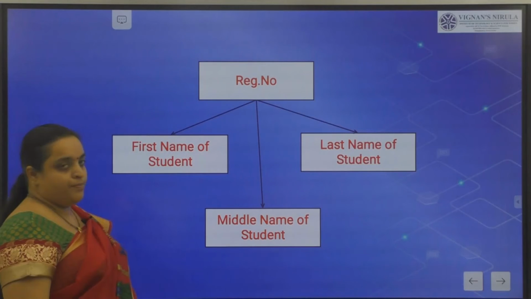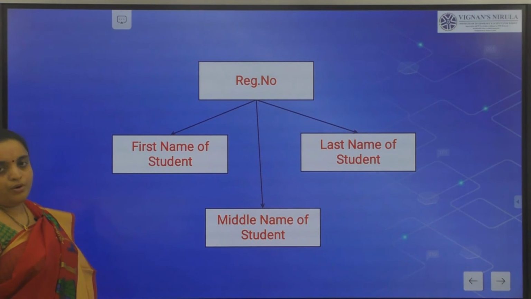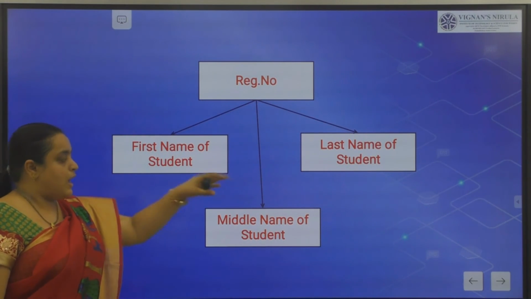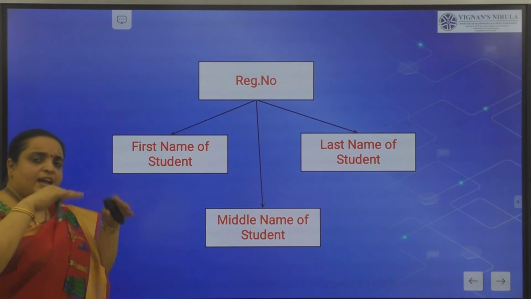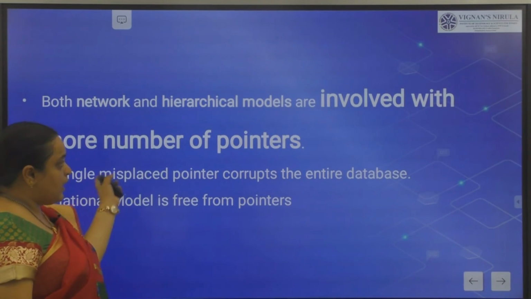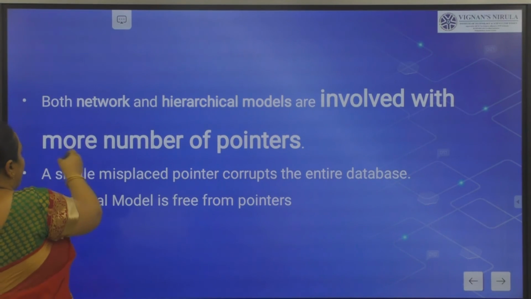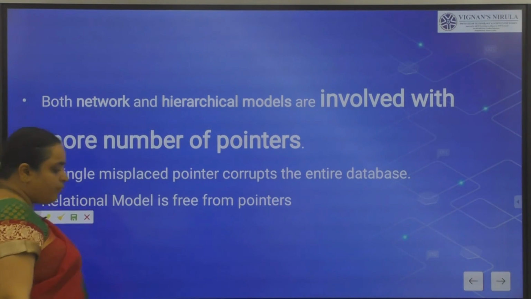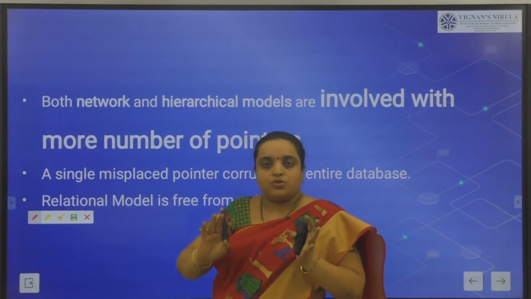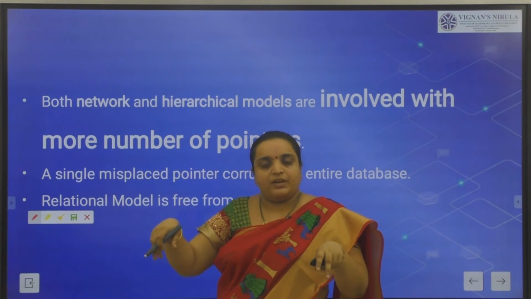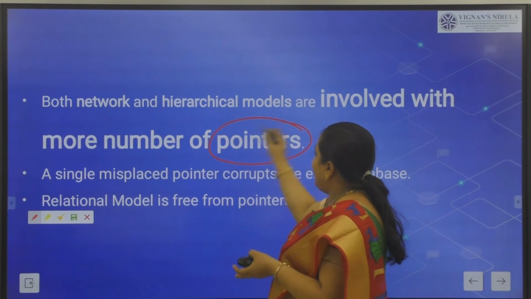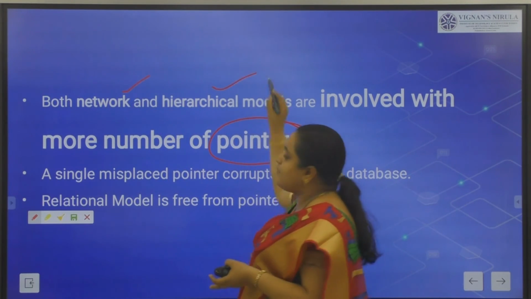Let us see this. Here is how you store data in a hierarchical, tree structure: roll number, first name of the student, last name of the student, middle name of the student. In the hierarchical way you can store your data, that is a tree-like structure. Talking about network and hierarchical models, both involve more pointers. It requires more pointers. Why? It will point to the next level. In a graph also, one vertex points to another vertex. We have to use more pointers. So pointers are mainly used for network-based and hierarchical-based models.